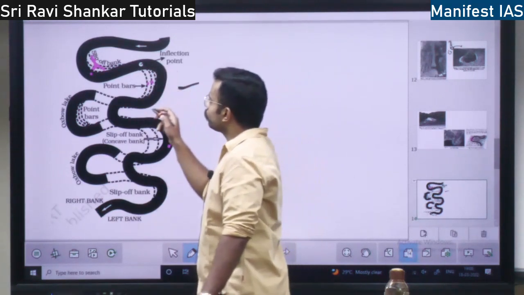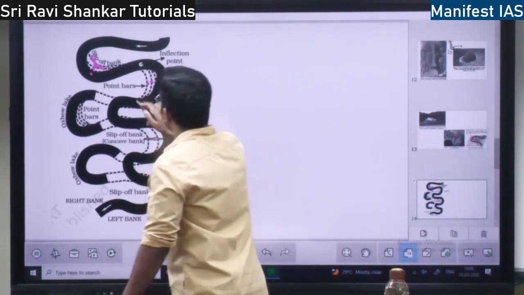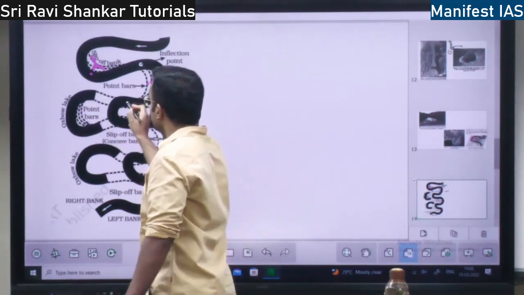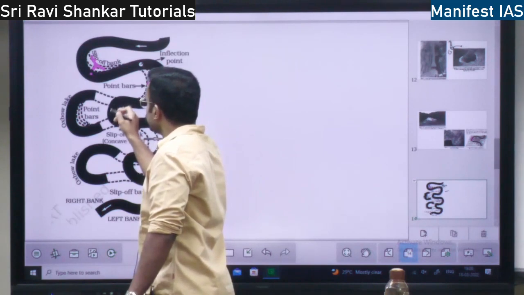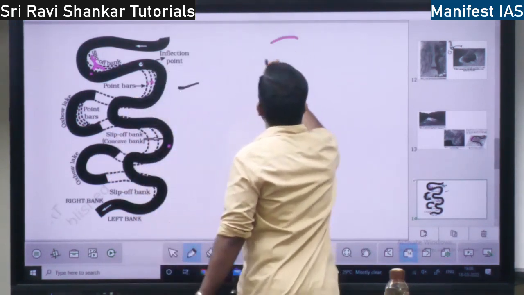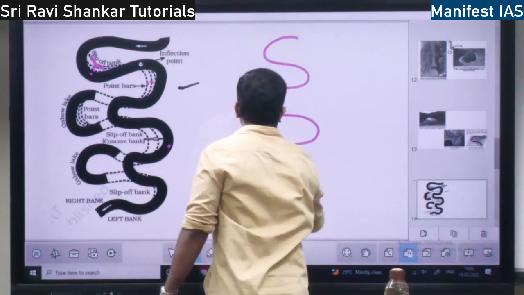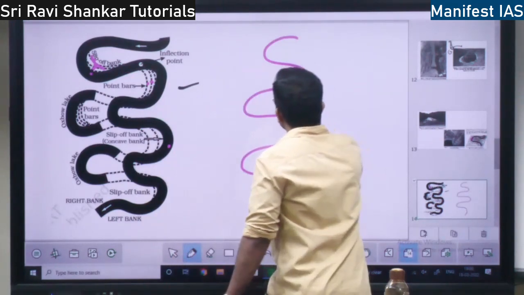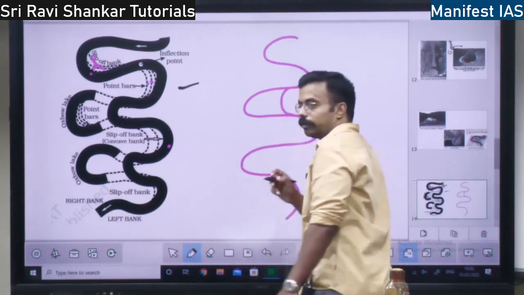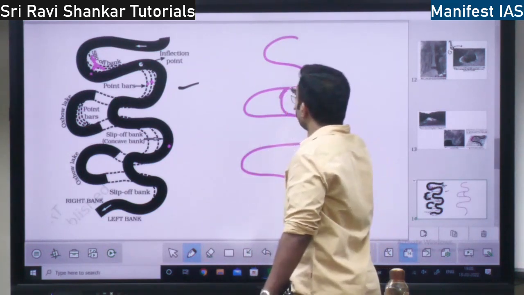See, when what happens? Earlier the river was flowing in this direction. Suddenly there will be some cross section here, so the river is flowing like this. Okay. So what happens? Suddenly it starts flowing in this direction because there is some gap here.